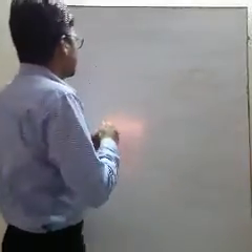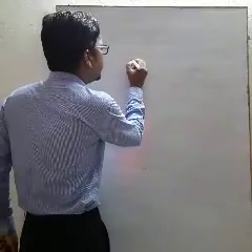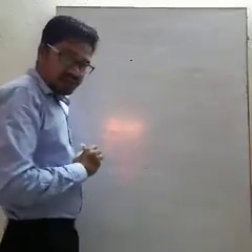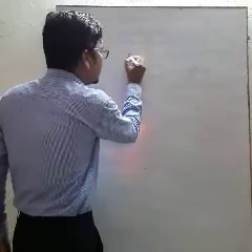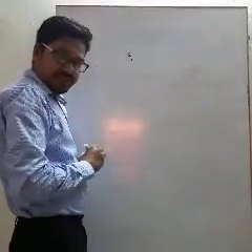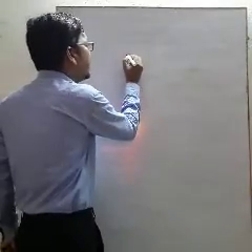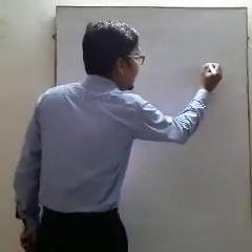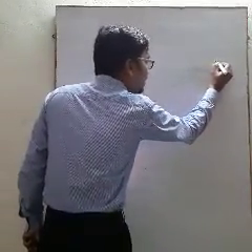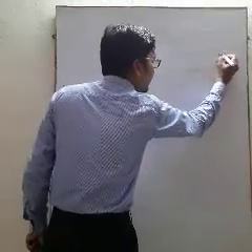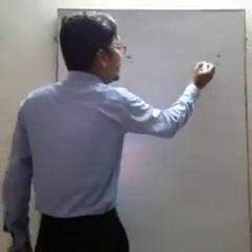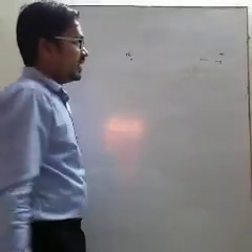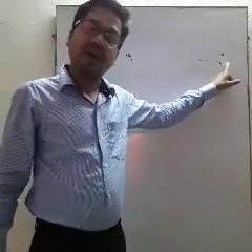Okay, let us consider a charged particle having charge q is present here, and let it be a positive charged particle. And if we try to take another positive small charged particle from infinity in this direction, then what happens when this charge is at infinity?